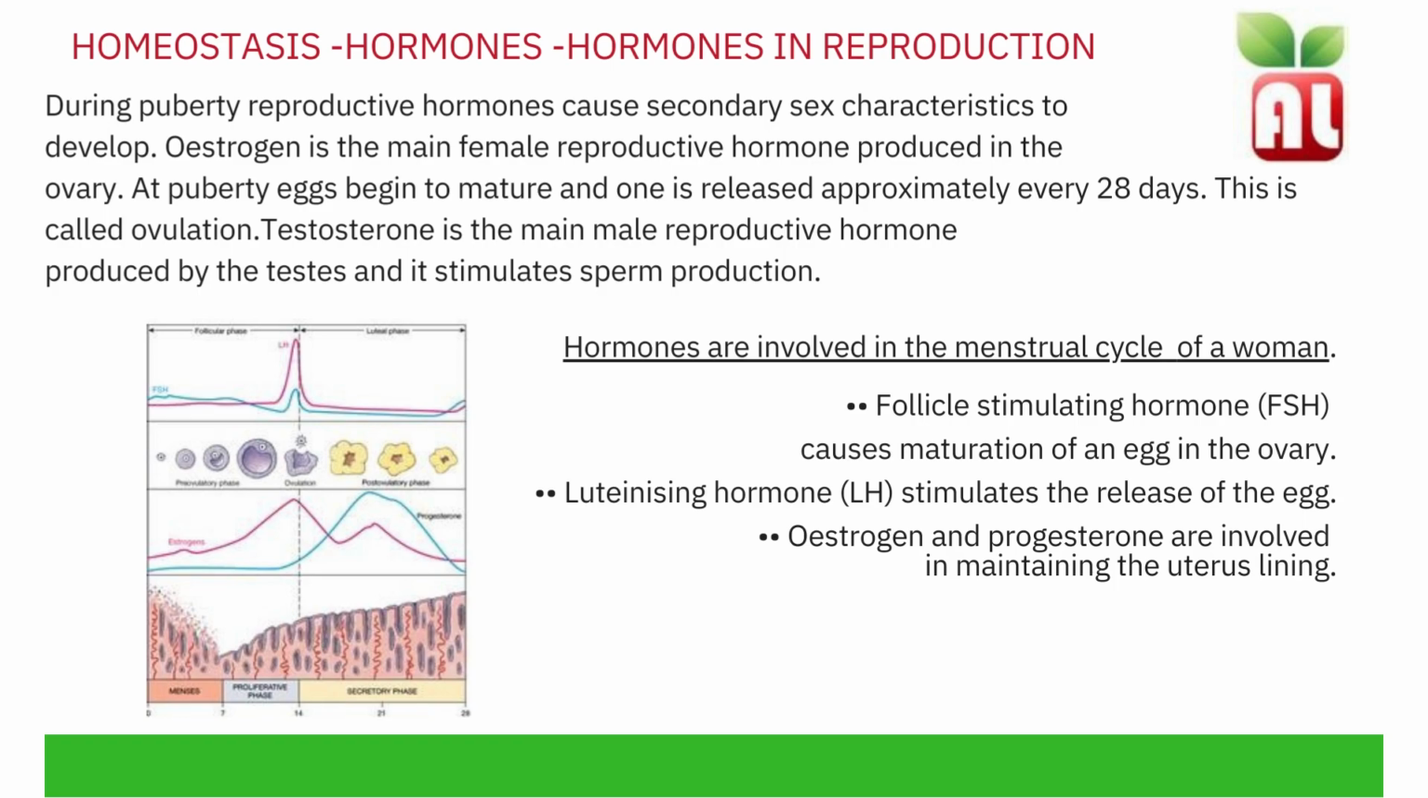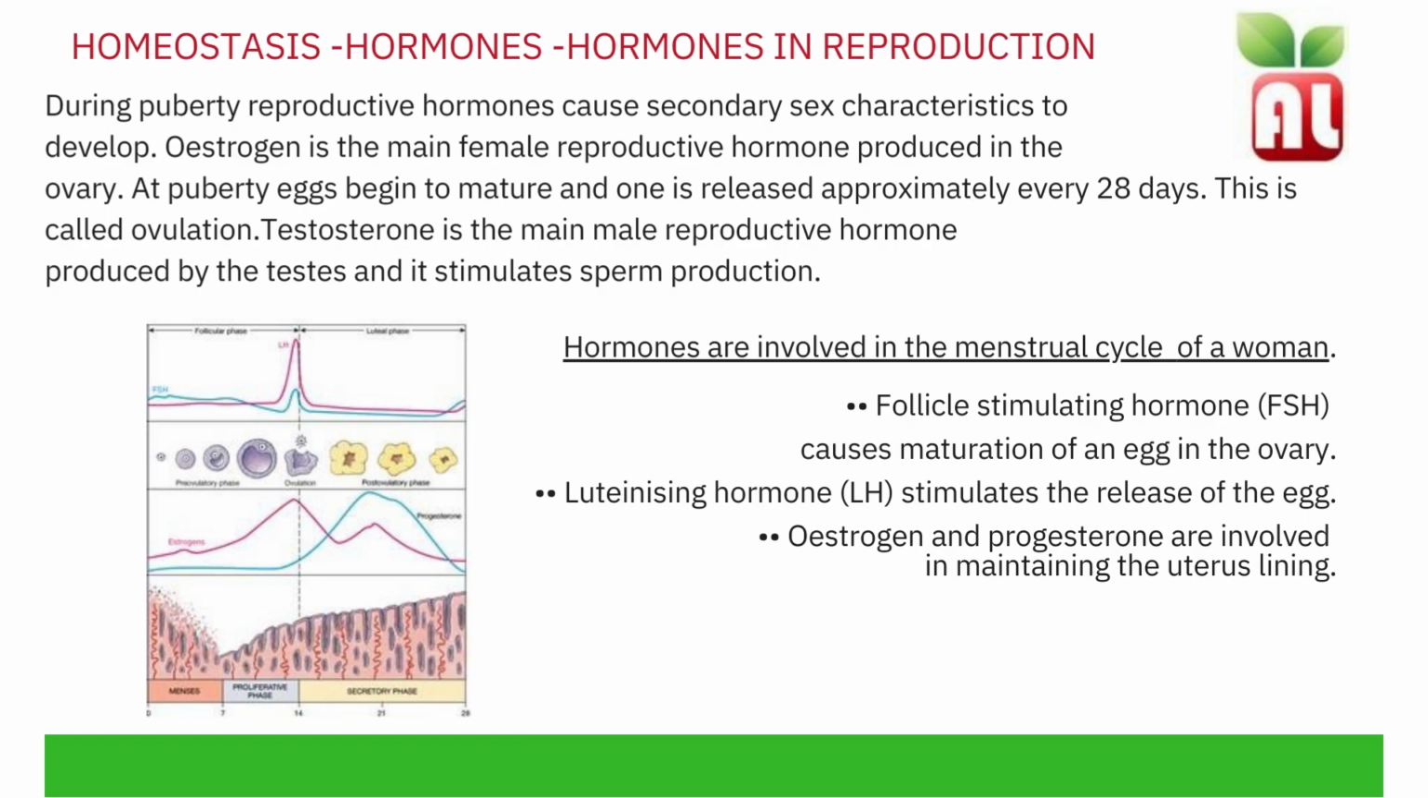The hormones involved in the menstrual cycle of a woman. The menstrual cycle is the period. FSH, which is the follicle stimulating hormone, causes maturation of the egg in the ovary. LH, the luteinizing hormone, stimulates the release of the egg. Estrogen and progesterone are involved in maintaining the uterus lining. Looking at the graph, we can see how an increase and decrease of these hormones act throughout a 28-day period.